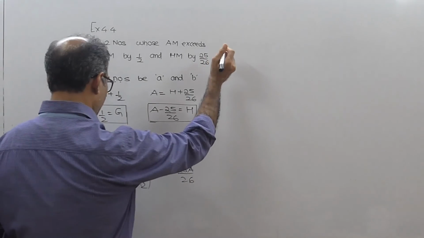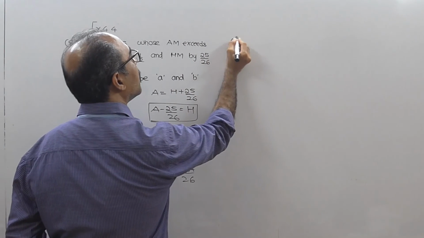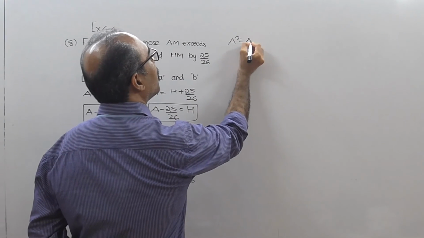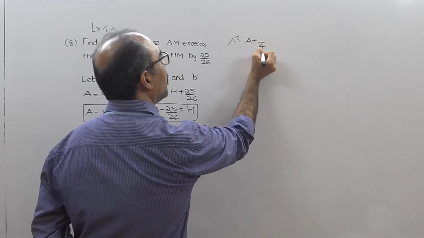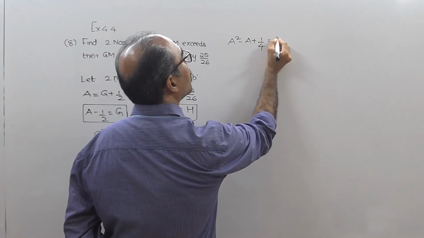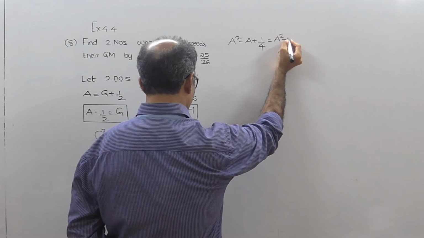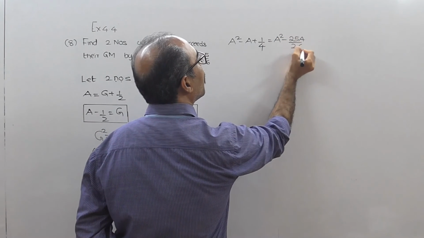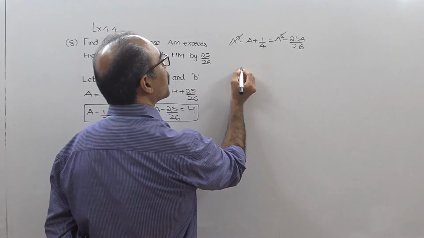So probably I get this as A square, cut 2 and 2, you get minus A, 1 upon 2 the whole square is 1 by 4, that is equal to A square minus 25A upon 26. Cancel A square.